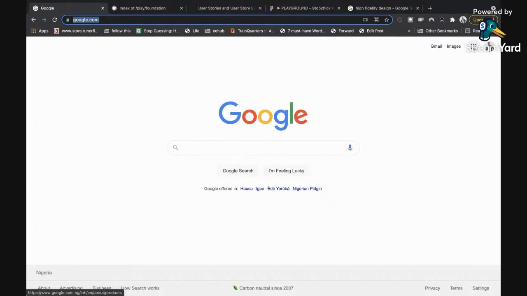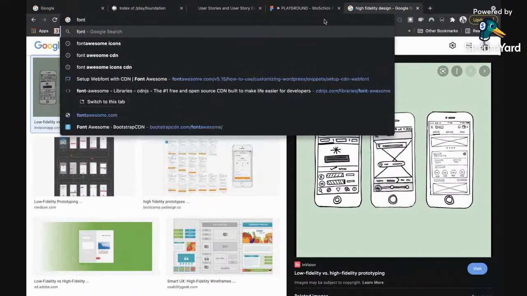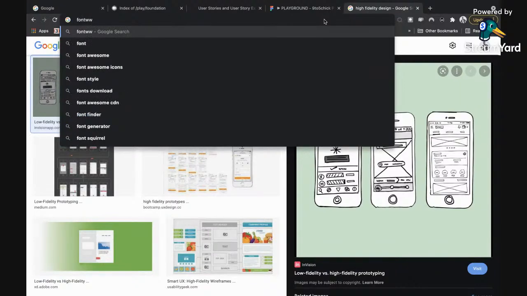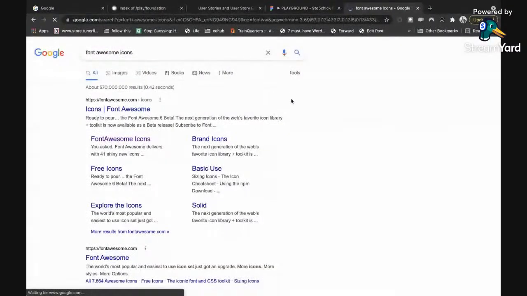You can grab this as an image. You can also look for it as an icon. So if I go to Font Awesome, I'm not sure Font Awesome even has this icon, but let's just try. Let's try if they have it.